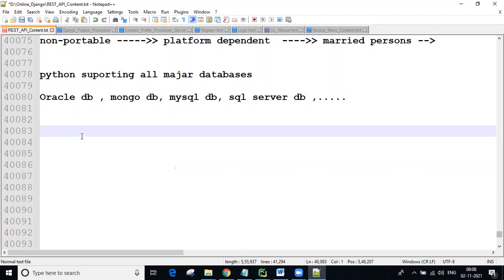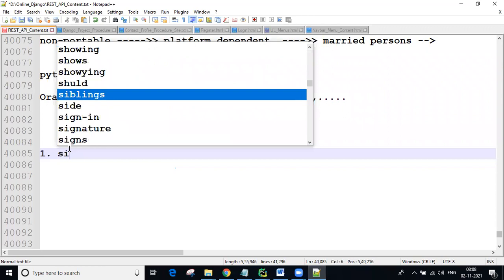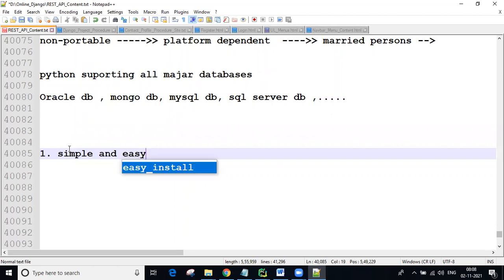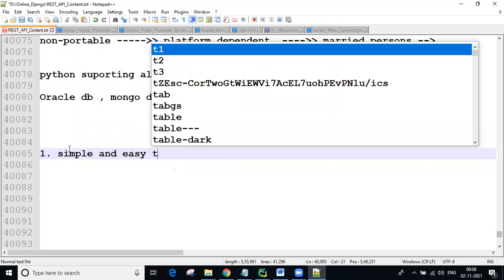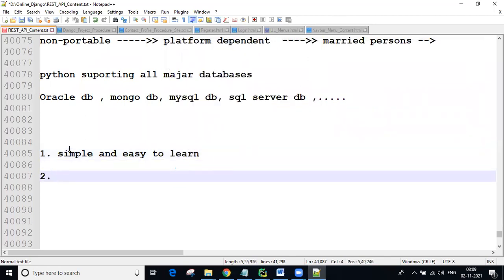So finally I'm giving just an overview of the simple points we discussed so far. Python is simple and easy to learn. This is the main point. Python has a simple structure and clearly defined syntax. This allows the student to pick up the language very quickly.